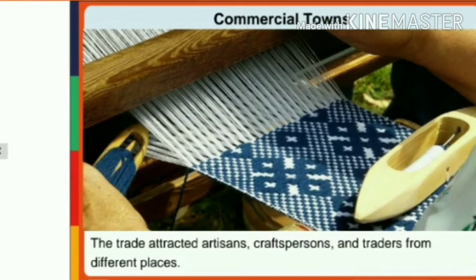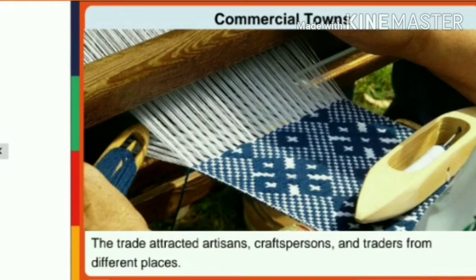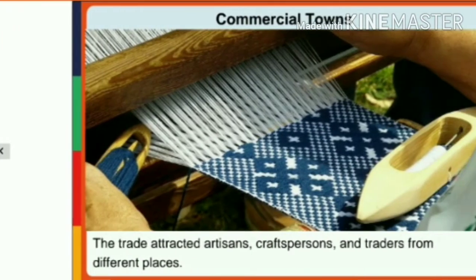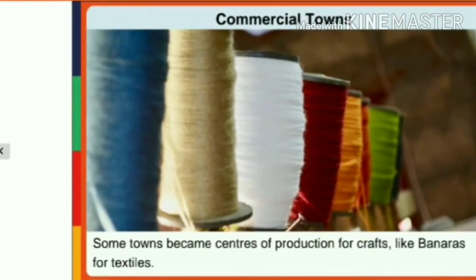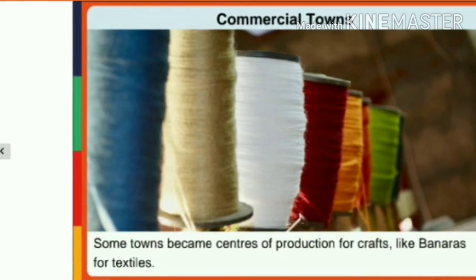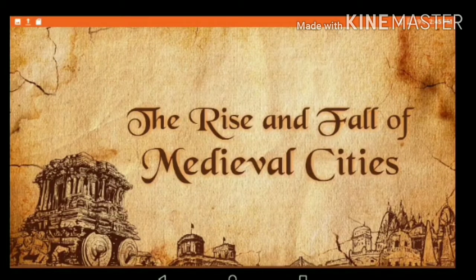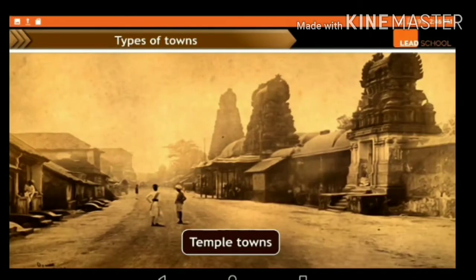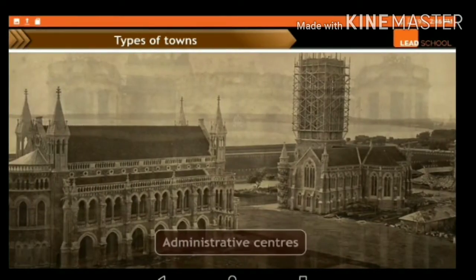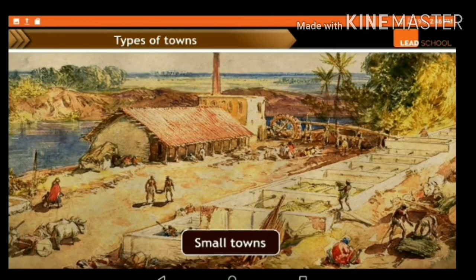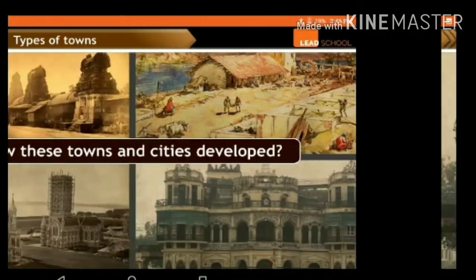The trade attracted artisans, craftsmen, and traders from different places. Some towns became centers of production for crafts, like Banaras for textiles. Now we will discuss the rise and fall of the medieval cities. We have already covered that there are four different types of towns: temple towns, administrative centers, small towns where the people used to live, and lastly the commercial towns.